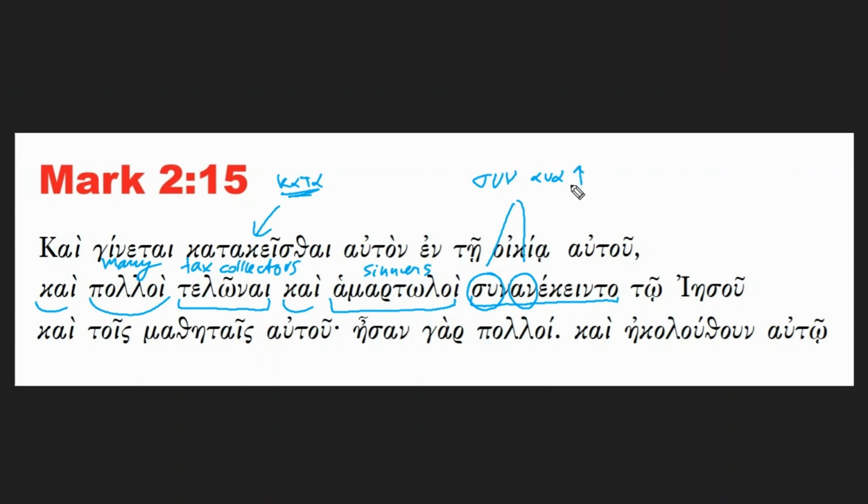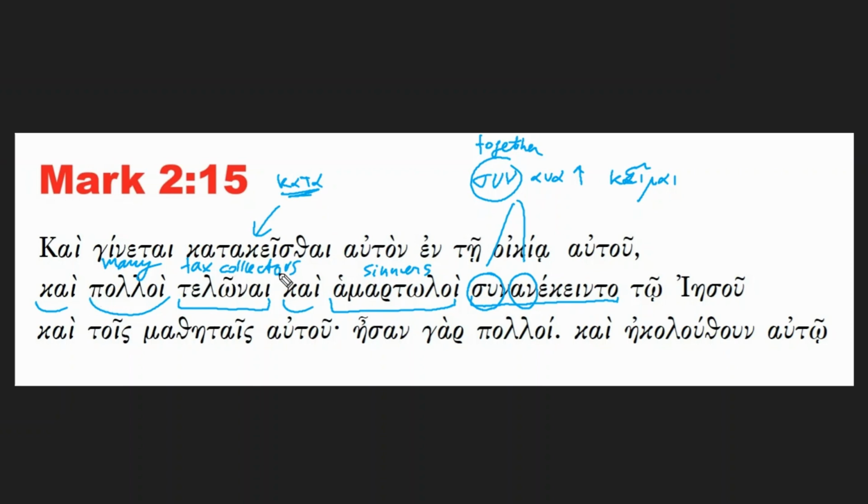In this particular case, it doesn't really affect the meaning of the verb. And then you have the verb keimai, which again means to recline, and this sun indicates together. They were all together having dinner together. So we can translate with the same verb. It's the same action: having dinner, eating together, reclining together.